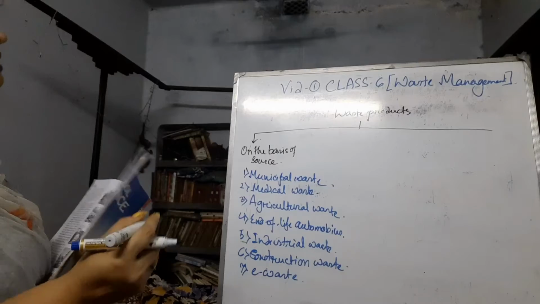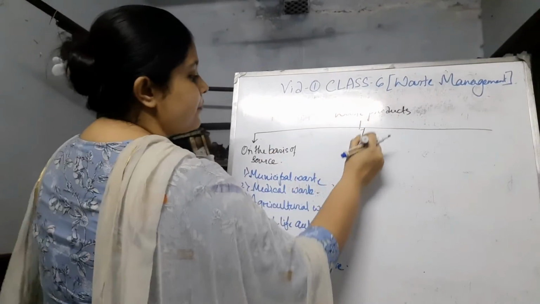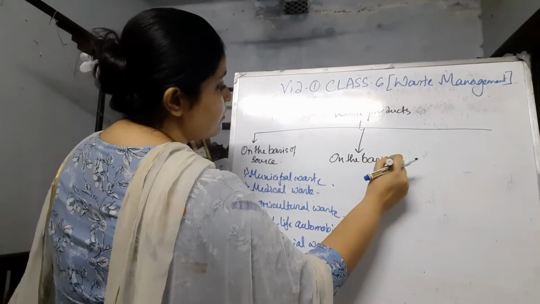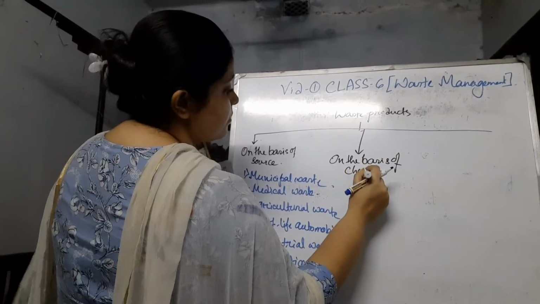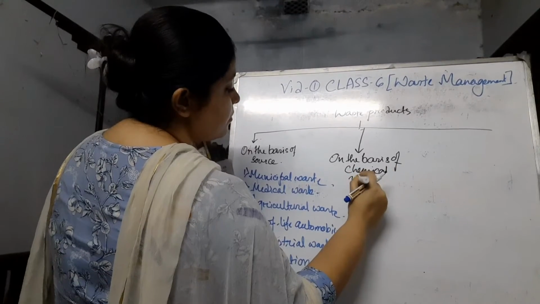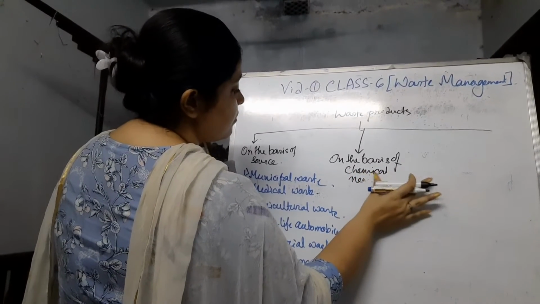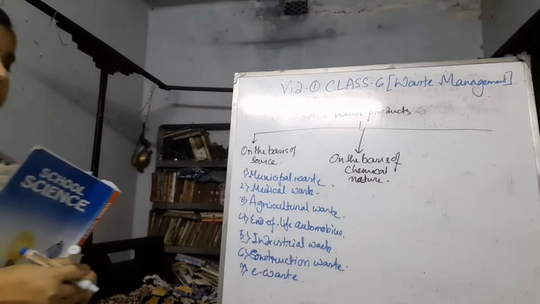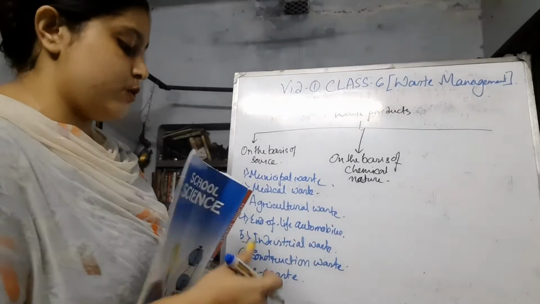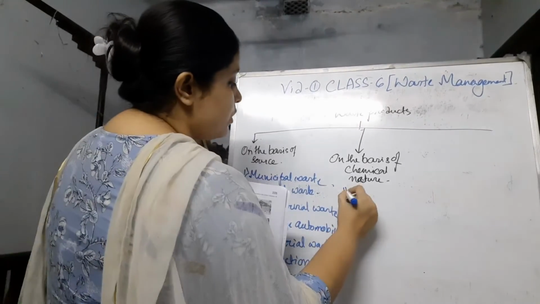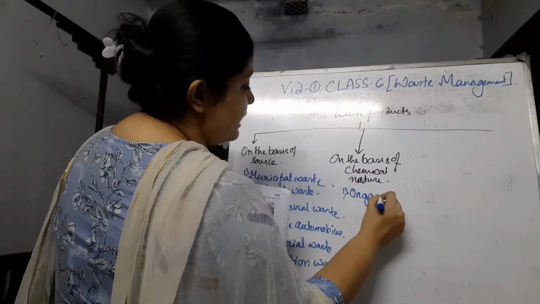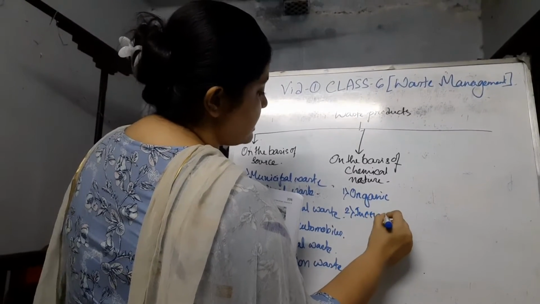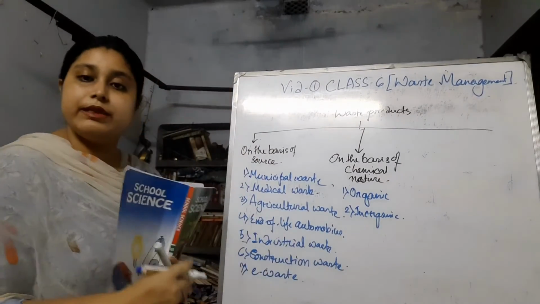Next, on the basis of chemical nature. Okay, on the basis of chemical nature, the waste can be of two types. That is, one, organic waste, and the second is inorganic waste. Okay, these are two types.